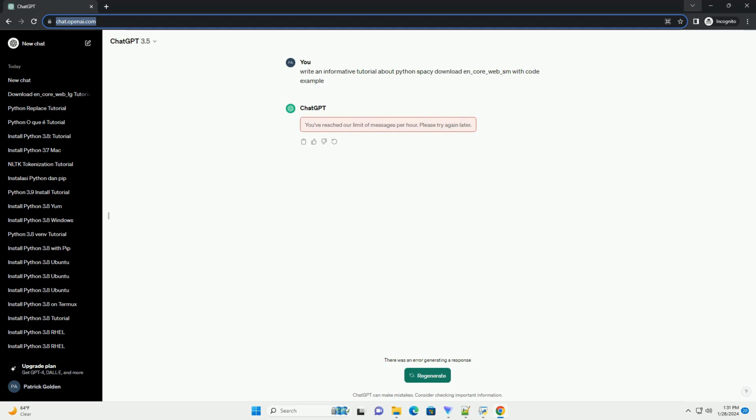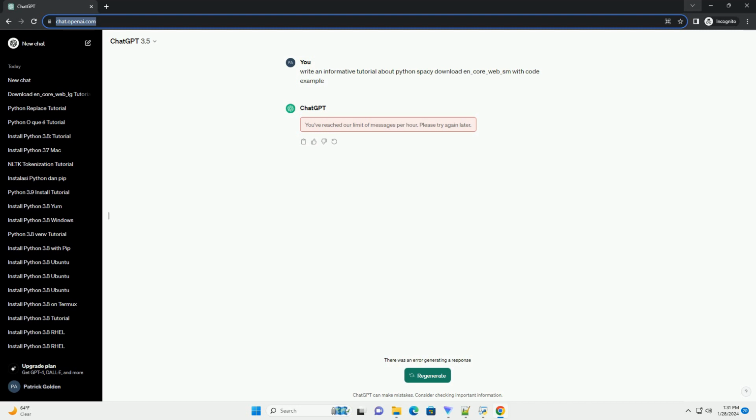ChatGPT. spaCy is a popular open-source library for natural language processing, NLP, in Python. It provides pre-trained models that can be used for various NLP tasks. One of the commonly used models is en_core_web_sm, which is a small English model for basic NLP tasks. In this tutorial, we will guide you through the process of downloading and using en_core_web_sm with code examples. Make sure you have Python installed on your system.